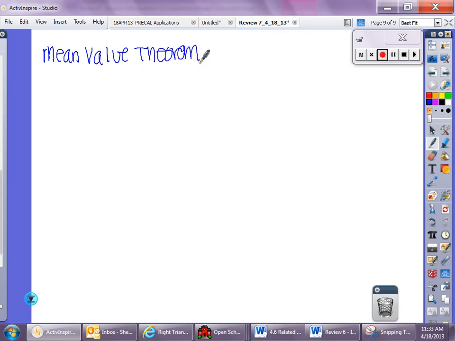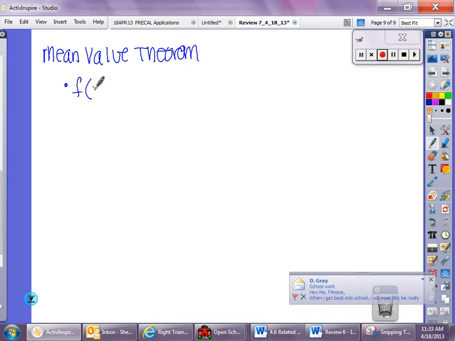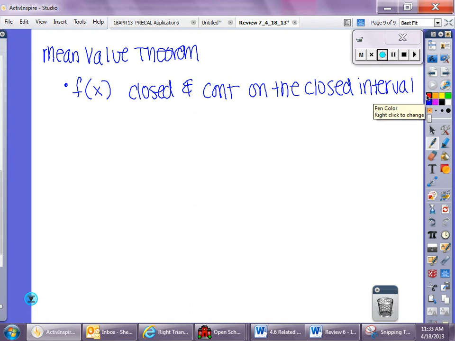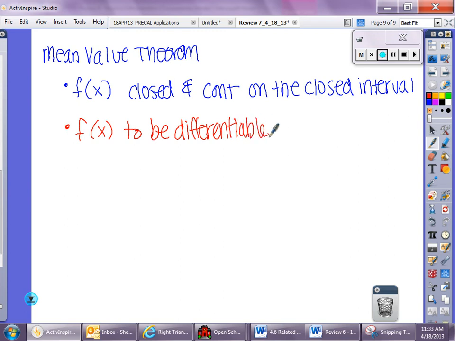So, mean value theorem, what are the things you need for it to happen? You need the function to be continuous on the closed interval. That's the first thing. Actually, first two things. And be careful. You need f of x to be differentiable. No corner, cusp, vertical tangent, or discontinuity on the open interval.